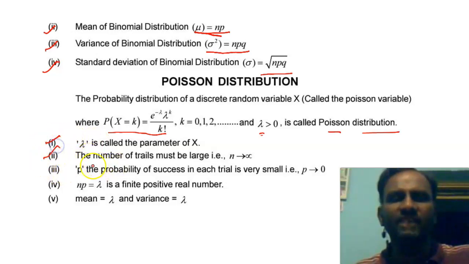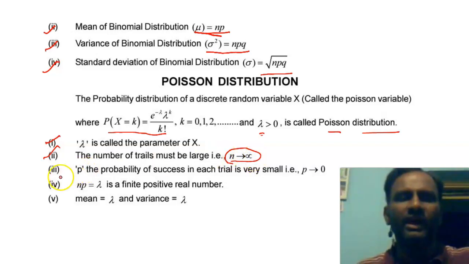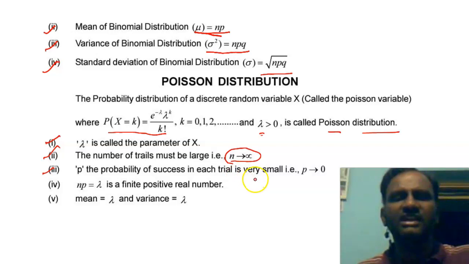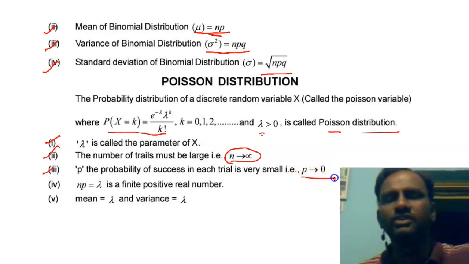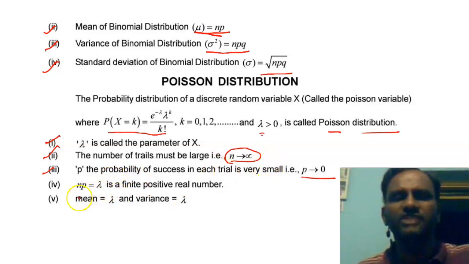Here lambda is called the parameter. Coming to the second point, the number of trials must be large, that is, n tends to infinity. The third point: p, the probability of success in each trial, is very small, that is, p tends to 0. Coming to the fourth, np = lambda is a finite positive real number.